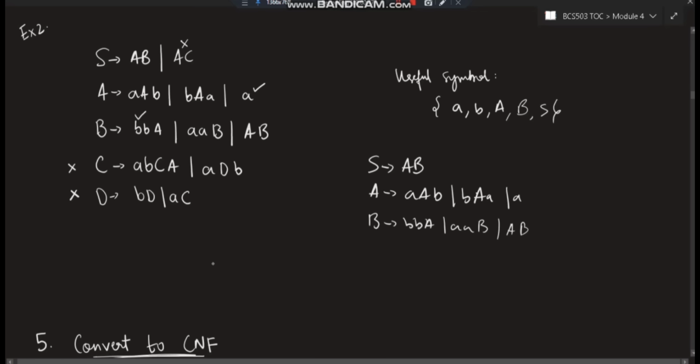Okay, a simplified CFG can only be converted to CNF. This is the rule. Unless it is simplified, you cannot proceed, you will get the wrong answer. So first follow rules number 1 to 4, make it simplified, then you are ready to convert it into CNF. Let's have a look at the conversion, how we have to do it.